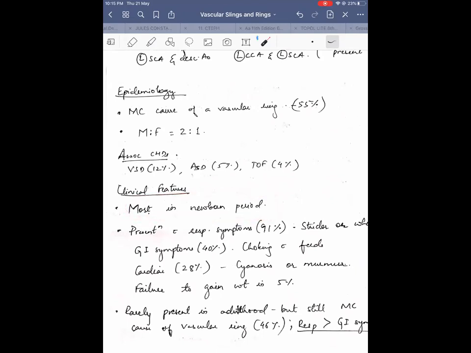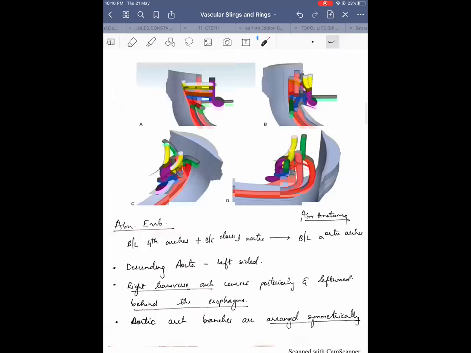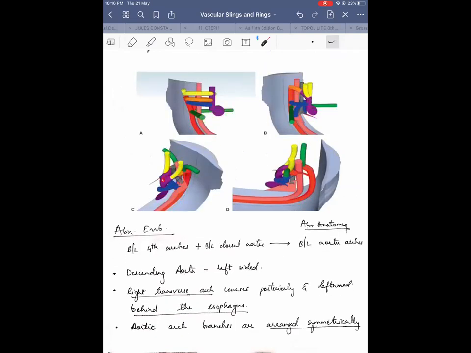Clinical features: they most commonly present in the newborn period. Double aortic arches present in the newborn period. They are mostly symptomatic. Very few remain asymptomatic until adulthood. They present with respiratory symptoms 91% of the times, so respiratory symptoms are more common than esophageal symptoms. As you can see anteriorly, it is still formed by the origin of two aortic arches, so this compresses the trachea.